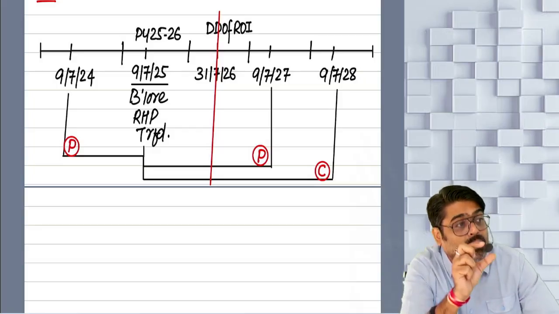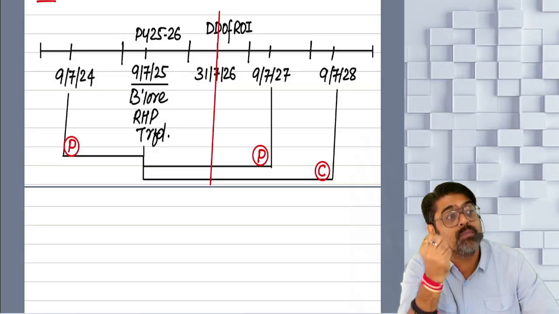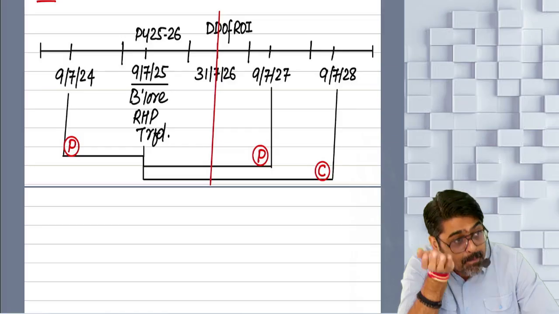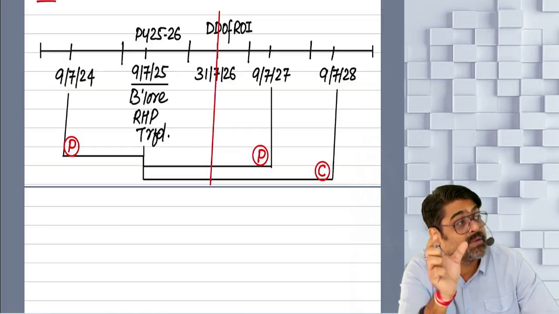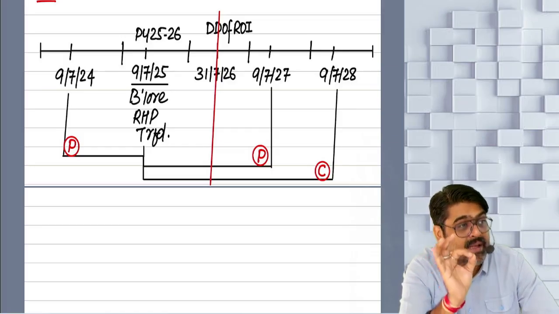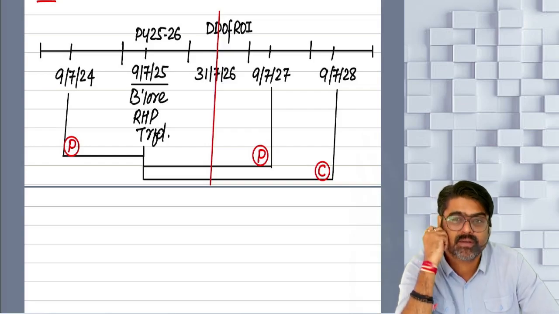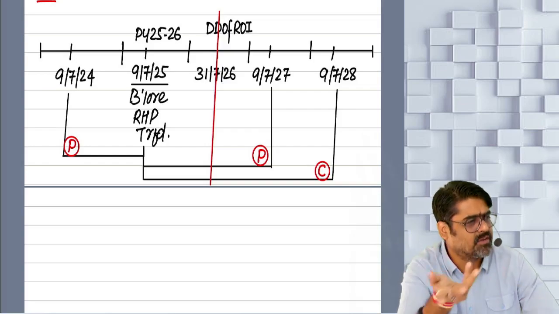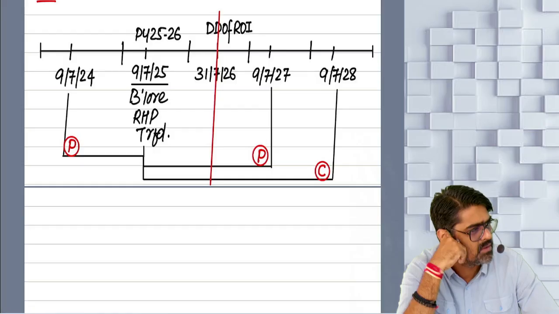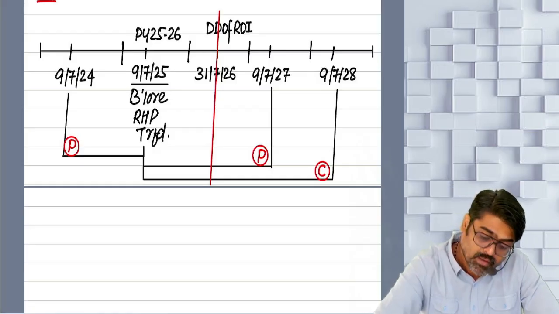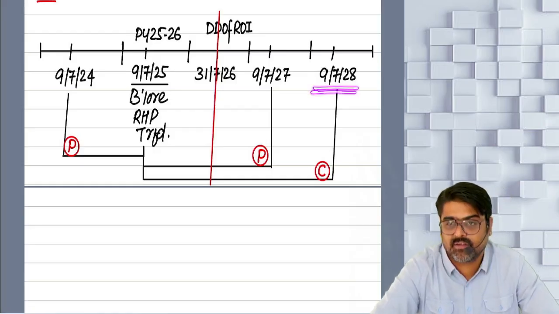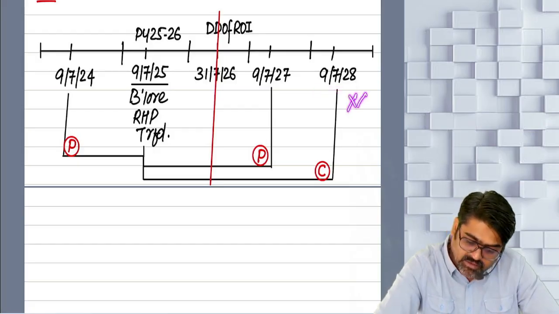The amount withdrawn from the CGD account and misutilized, that much amount will be deemed long-term capital gain. For which year? The year in which it is misutilized. Yes or no?